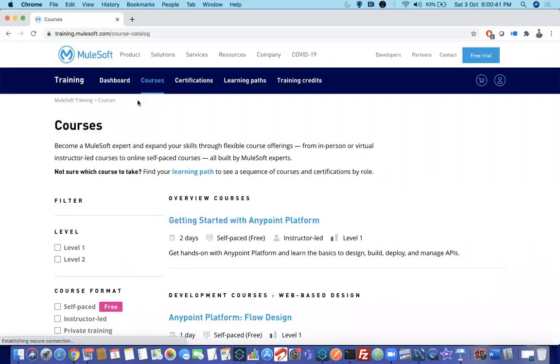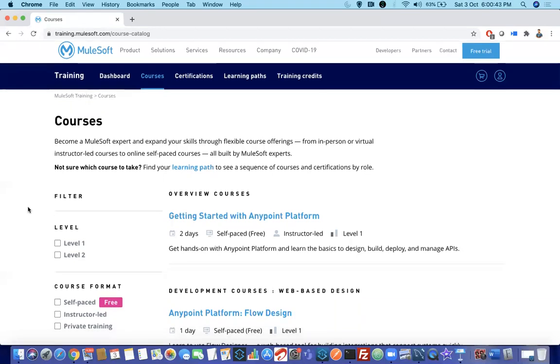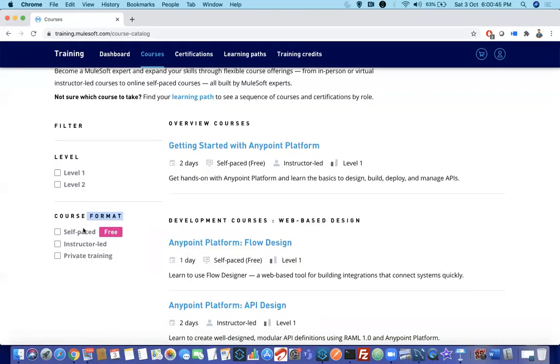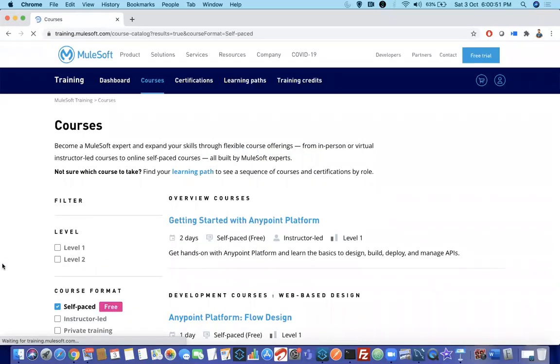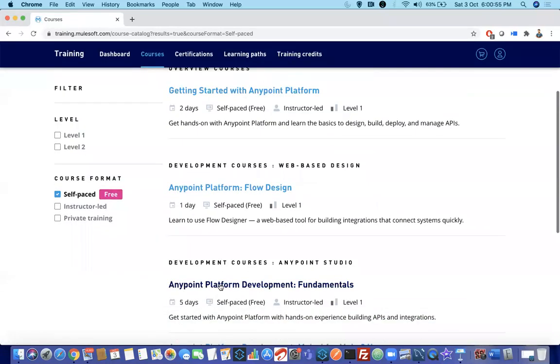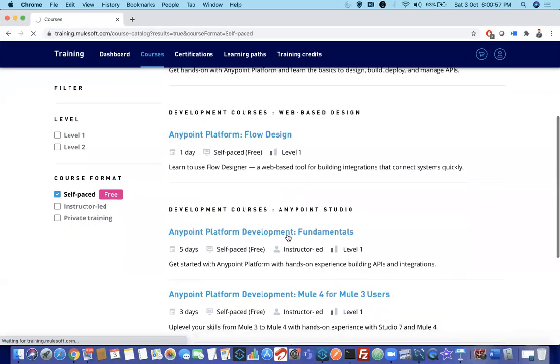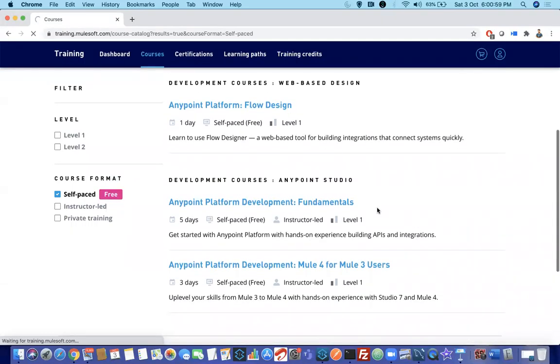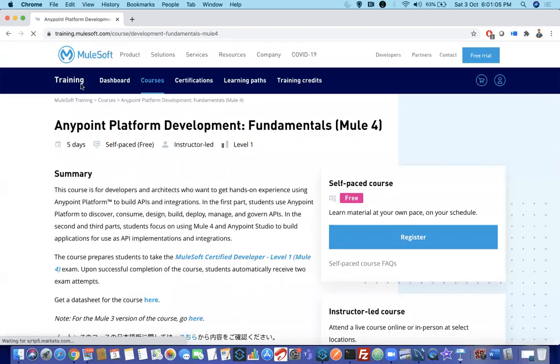If you click on courses here, there is course format, self-paced free course. Click on this. You will see what all free trainings are available. I would like you to go for this. Anypoint platform fundamentals, development fundamentals. There is another one also, Anypoint platform development for Mule 4. This is for Mule 4.